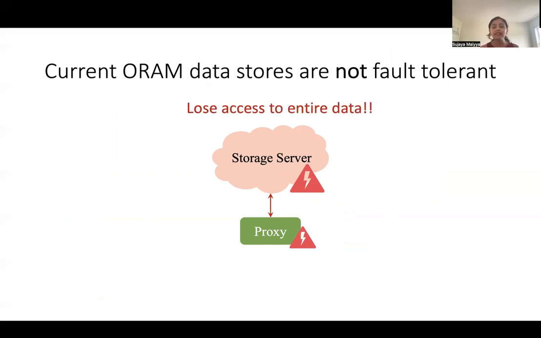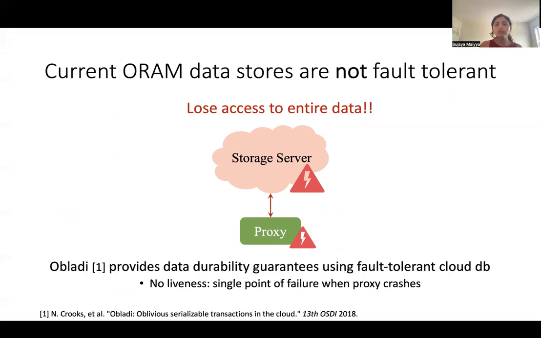So if either of these entities crash, the application loses access to all of its data. I want to take a quick note to mention OBLADI, which is a recent work that provides data durability guarantees in obliviousness settings, but it doesn't give any liveness in that while the proxy is down, the application cannot access any of its data.